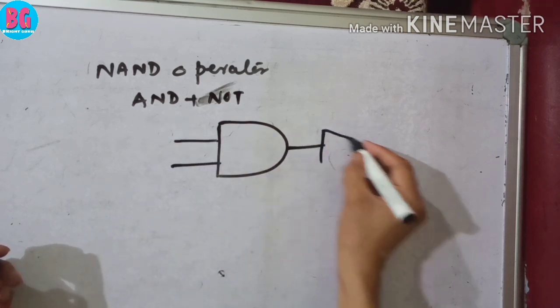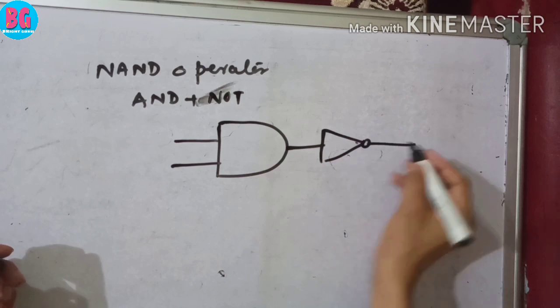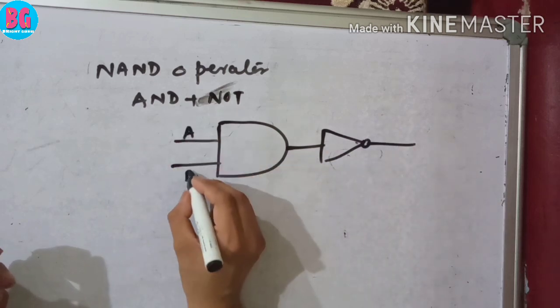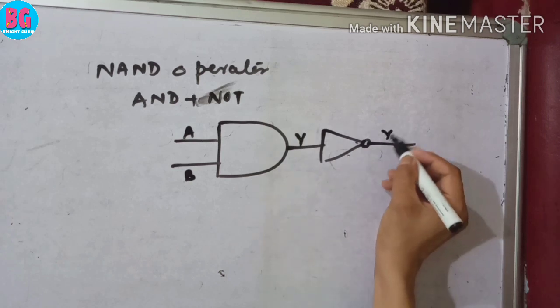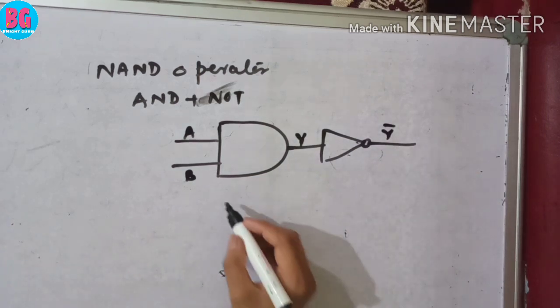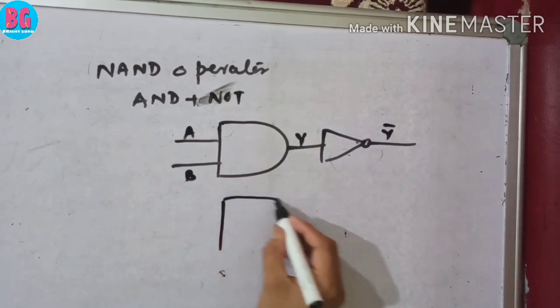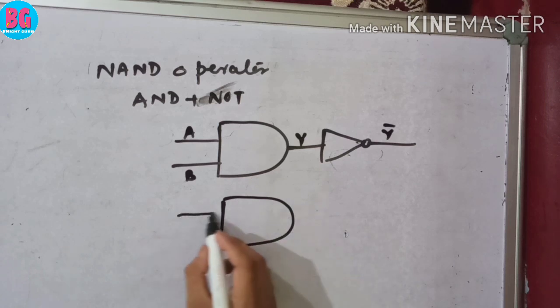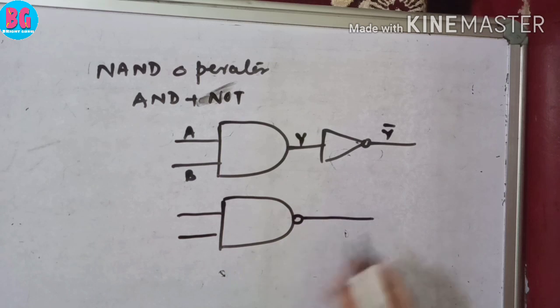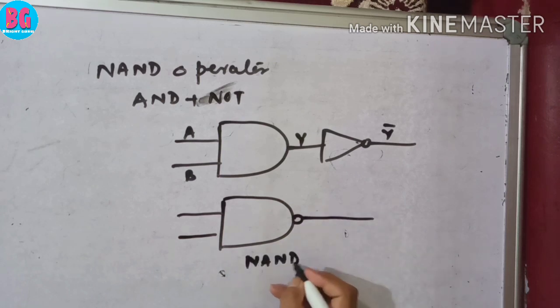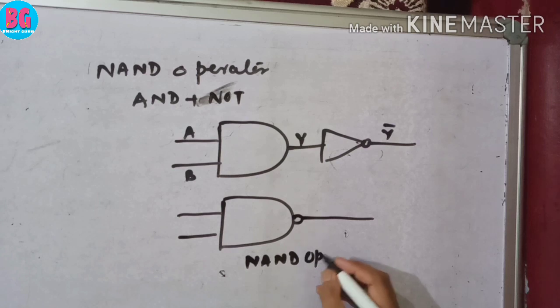And this is NOT. It is A, it is B, it is Y, and this is what? Y bar. Simply we can represent it with this type of symbol. Which gate, which operator? This one. It is NAND operator.